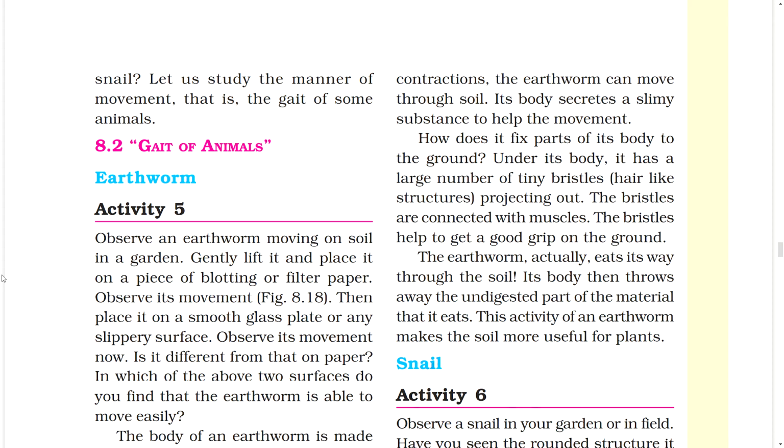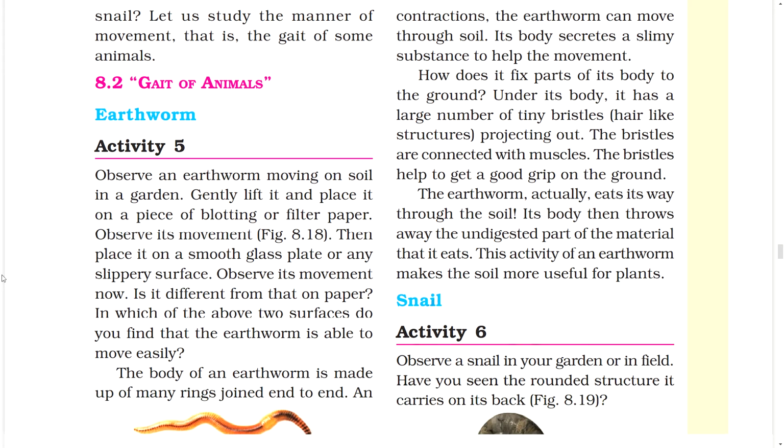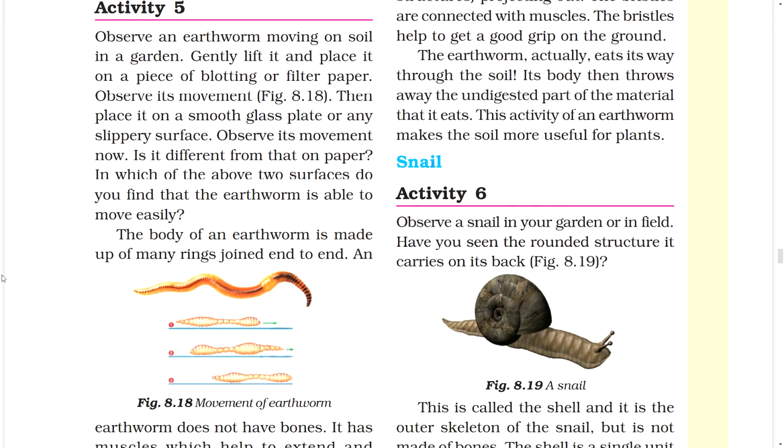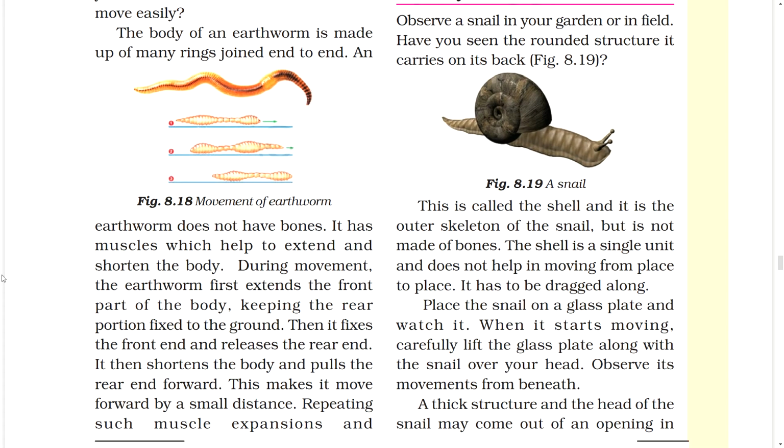Observe its movement now. Is it different from that on paper? In which of the above two surfaces do you find that the earthworm is able to move easily? The body of an earthworm is made up of many rings joined end to end. Figure: movement of earthworm. Earthworm does not have bones.